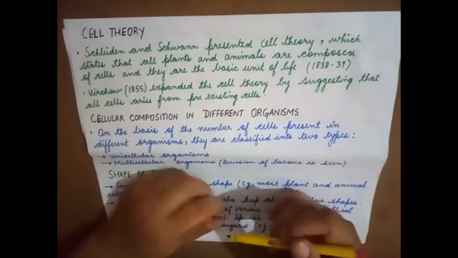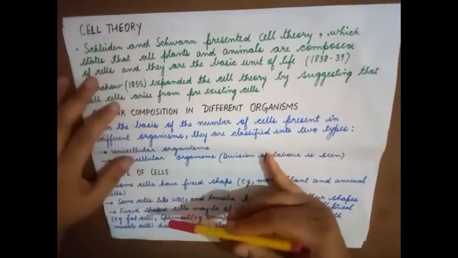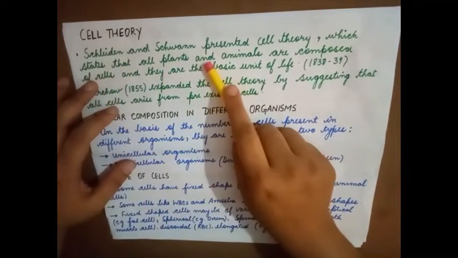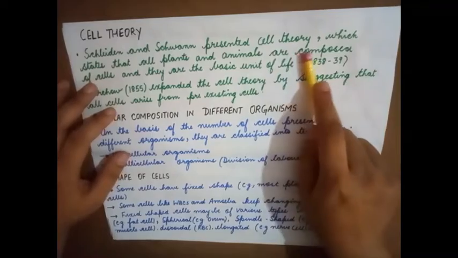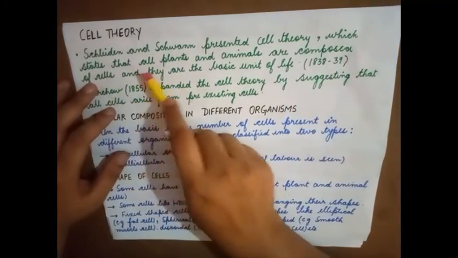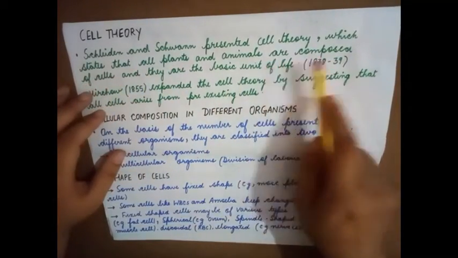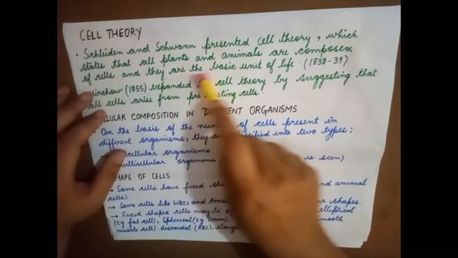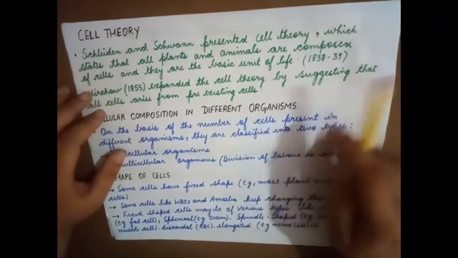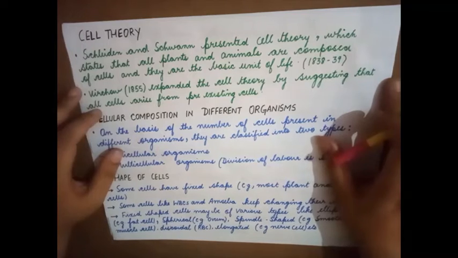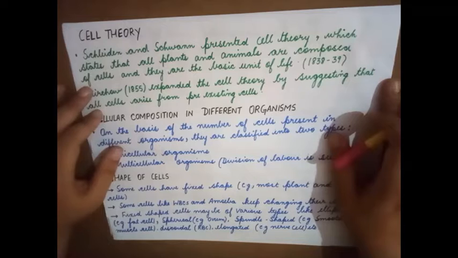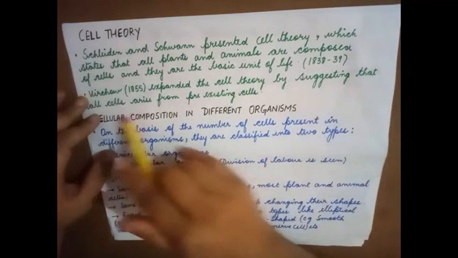Next, moving on to cell theory. Schleiden and Schwann presented the cell theory, which states that all plants and animals are composed of cells and that cells are the basic unit of life. Irrespective of whether it is a plant or an animal, every living organism is made up of cells, and these are the building blocks of the organism. This was put forth by Schleiden and Schwann.